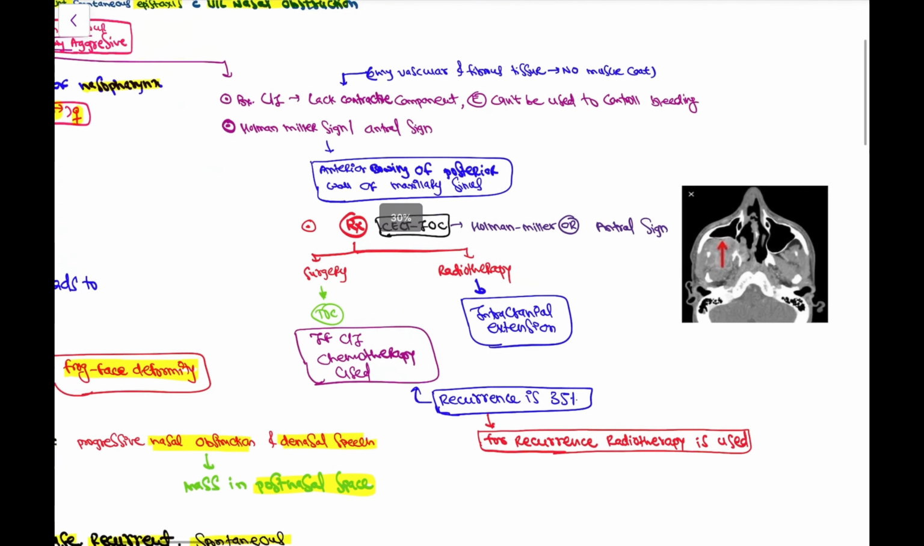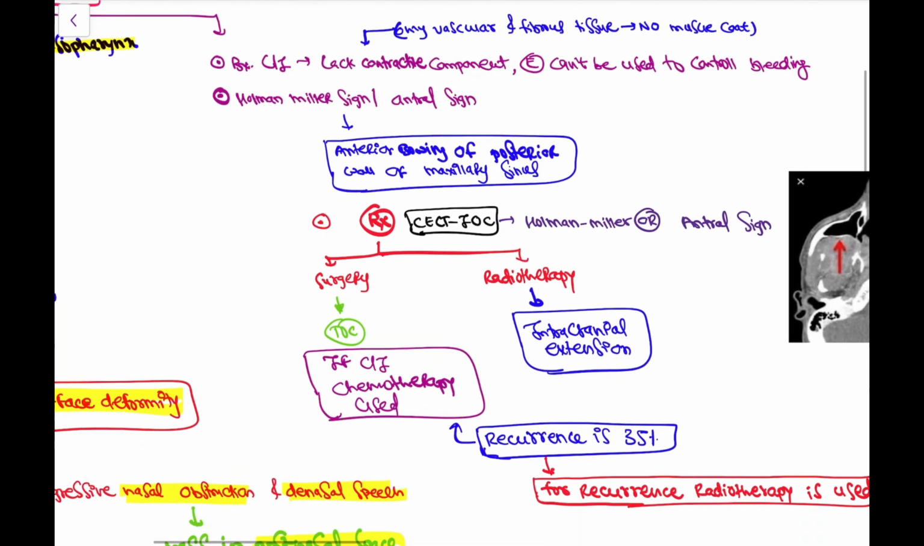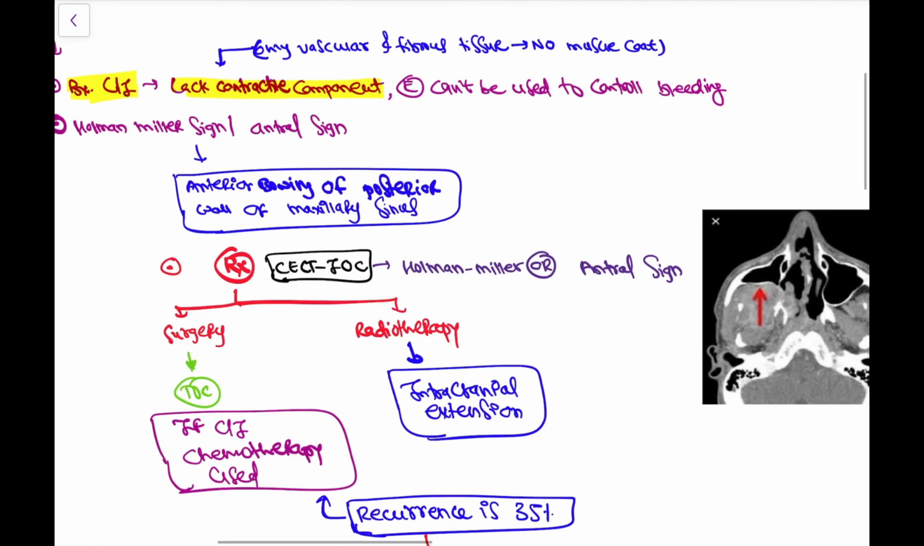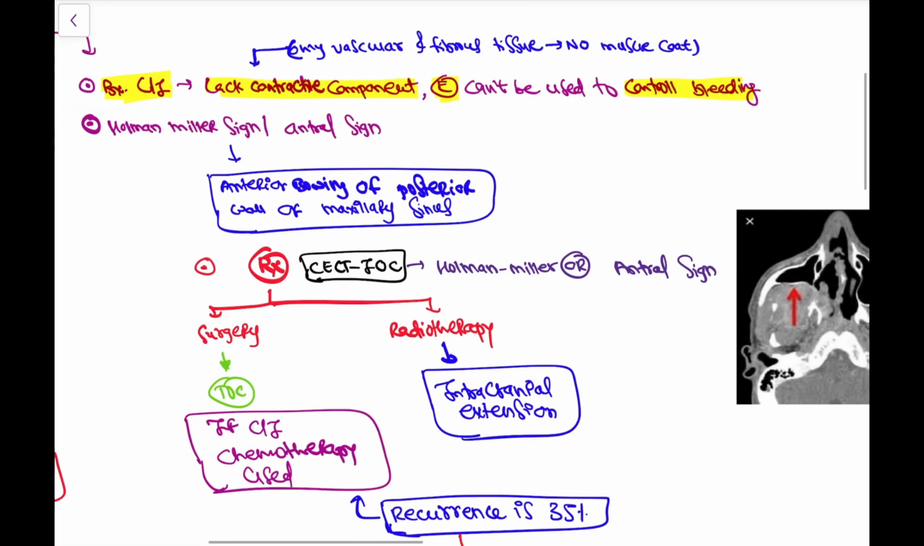Then the investigations and treatment. So biopsy is contraindicated because this is a highly vascular tumor and lacks a contractile component. Because of the lack of contractile component, epinephrine also can't be used to control the bleeding because this tumor doesn't have a muscle coat, okay? It has only vascular and fibrous tissue.